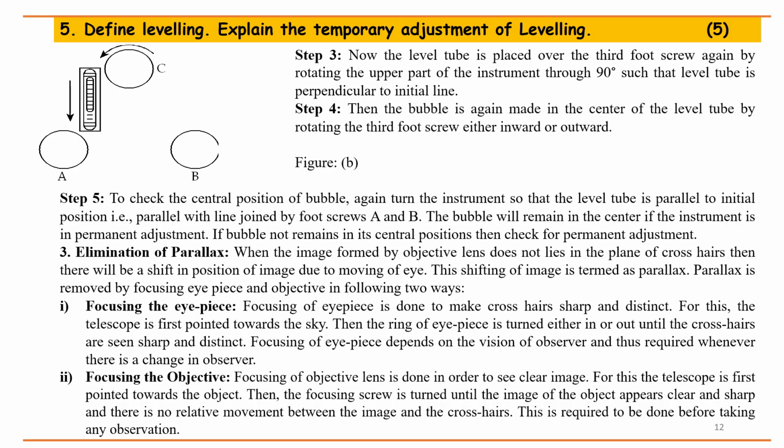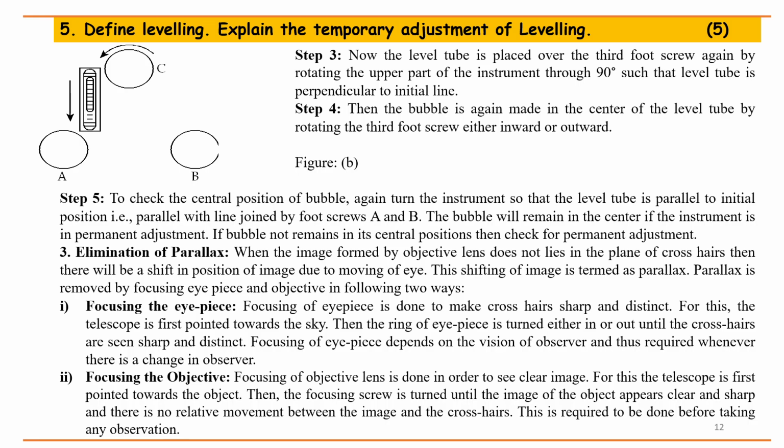Parallax is removed by focusing the eyepiece and objective in the following two ways. Focusing the eyepiece: focusing of the eyepiece is done to make the crosshairs sharp and distinct. For this, the telescope is first pointed towards the sky. Then the ring of the eyepiece is turned either in or out until the crosshairs are seen sharp and distinct. Focusing of the eyepiece depends on the vision of the observer, and thus is required whenever there is a change in observer.